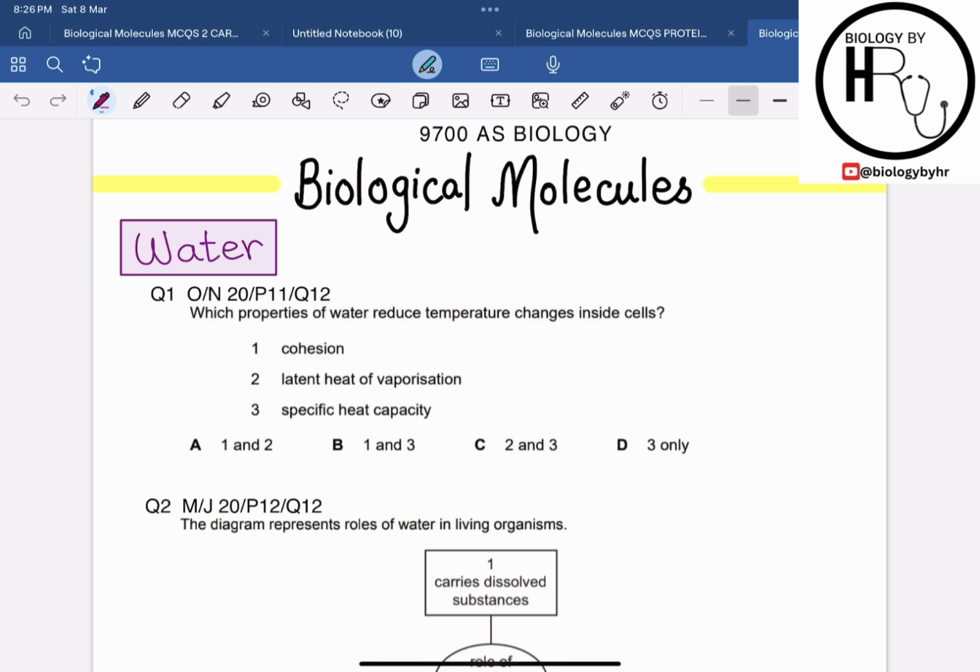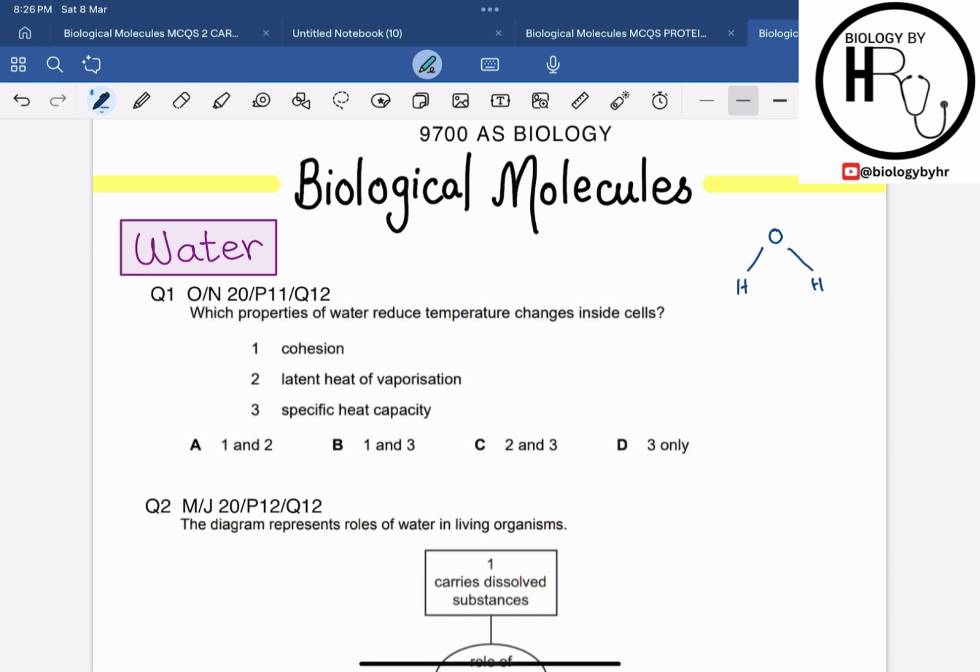In today's class, we will be discussing the AS level biology 9700, the topical MCQs of biological molecules, specifically from the topic of water. First of all, before we begin with this topical MCQs of water, you must know some of the basics for the water, that water is a polar molecule.